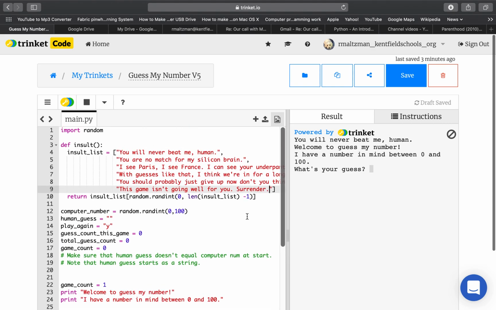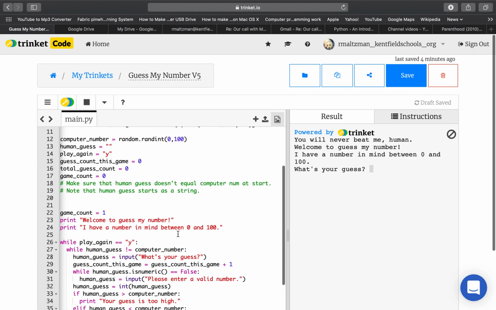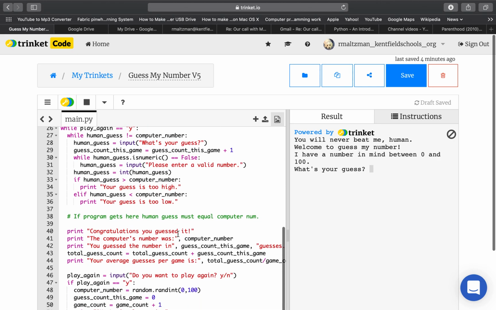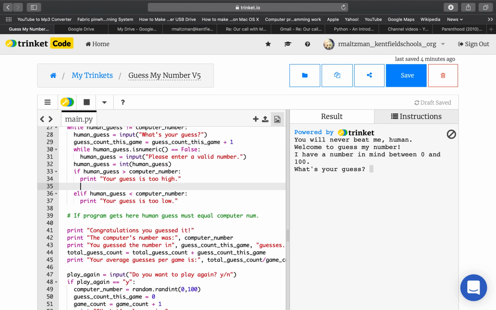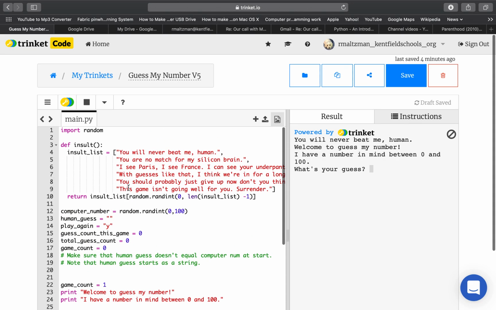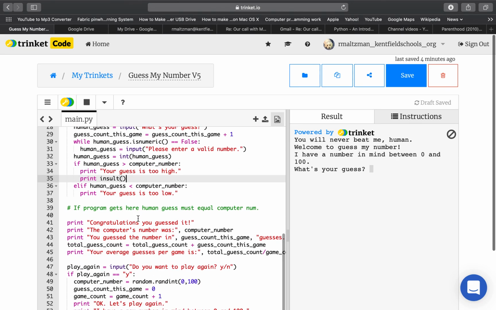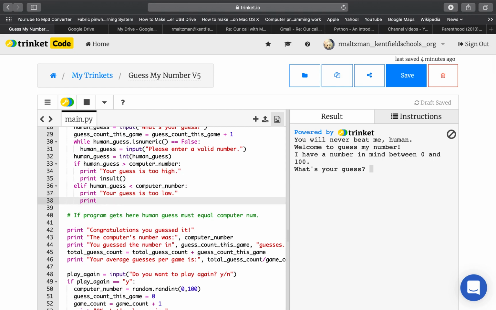So now we've got our insult list, and we can return a random insult. So where do I want to insult somebody? Your guess is too high. I'm going to insult them right here. Print insult. Remember, I have to call the function, because this function returns an insult. And also, if their guess is too low, I'm going to insult them again as well.